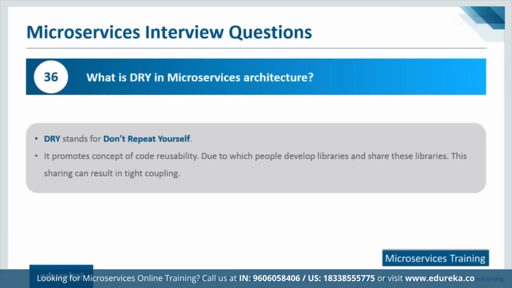What is DRY in microservices architecture? Since you're talking about too many applications and too many microservices, there might be a possibility of code redundancy. Now, what happens when the code redundancy occurs? Well, there might be a piece of code which everybody is writing. Instead, if you have a particular set of code, once you write it, you kind of patent it. Patent won't be the right word, but you would create a library out of it. And once you have that library, it can be used by others as well. That is what DRY stands for: Don't Repeat Yourself. This ensures code reusability. A code that has been created by someone, if it can be used by others, let them use it.